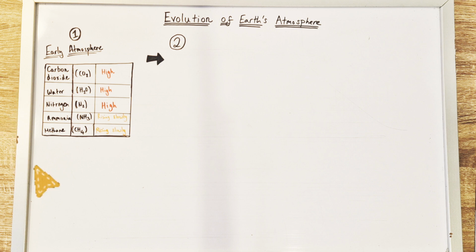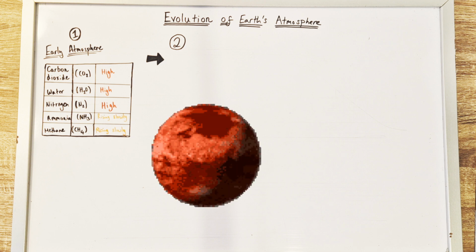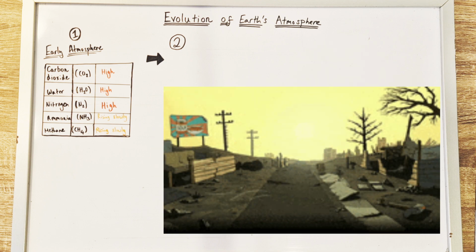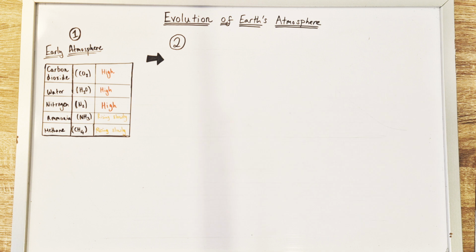So if you look at the table, you can see the composition of Earth's early atmosphere between 4.5 and 3.5 billion years ago. Lots of carbon dioxide, water vapor, and nitrogen gas present, with smaller amounts of ammonia and methane gas. This atmospheric composition is very different to that we find on modern Earth, and is more akin to other planets in our solar system, like Mars and Venus, for example. These places are inhospitable to life as it now is on Earth.